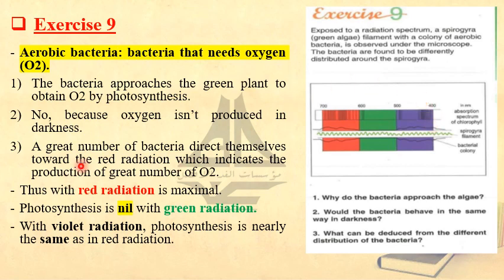As a conclusion, let me answer. A great number of bacteria direct themselves toward the red radiation or the red light, which indicates the production of a great number of O2, as if we are saying photosynthesis is taking place to the maximum. Thus with red radiation it is maximal, as if we are saying photosynthesis is maximum with red radiation. Photosynthesis is nil with the green radiation, and with violet radiation it is nearly the same as in red radiation, and we can say it is also maximal.